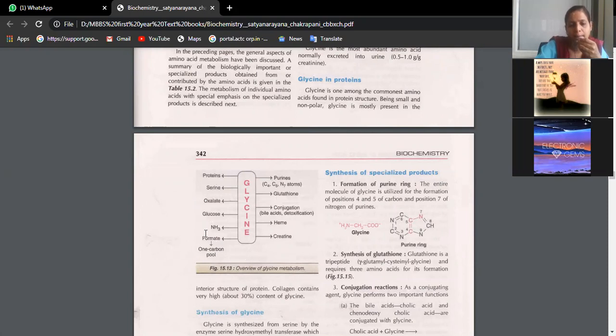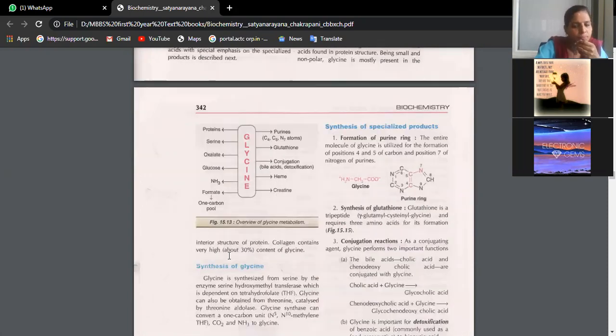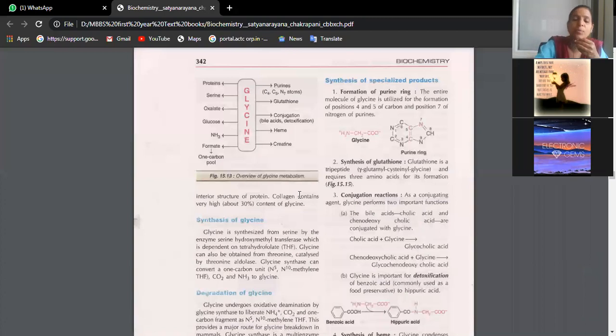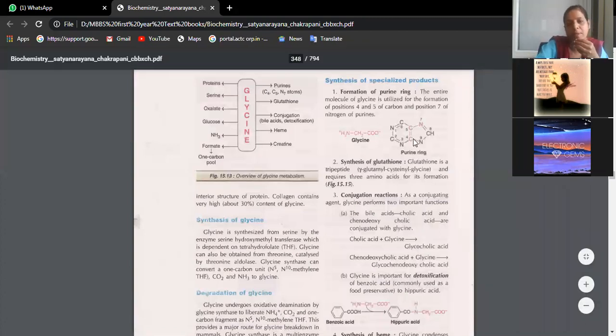Okay, this is the overview. With the help of this overview, when you read the statements, you can make around 15 to 20 points from here only. If you remember when we were doing purine and pyrimidine metabolism, in the purine ring each carbon is contributed by something.